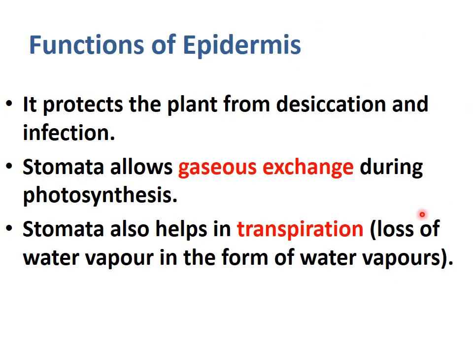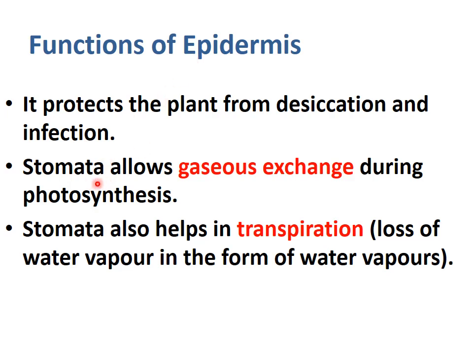So overall, what is the function of epidermis? Number one, it protects the plant from desiccation and infection. Desiccation means from getting dried. So it is protecting the plant from getting dried, and it is also protecting the plant from infection like parasitic fungi. The second and third functions are written for stomata, because stomata are present on the epidermis. So that's why we have included the function of stomata as a function of epidermis. One and the same thing.